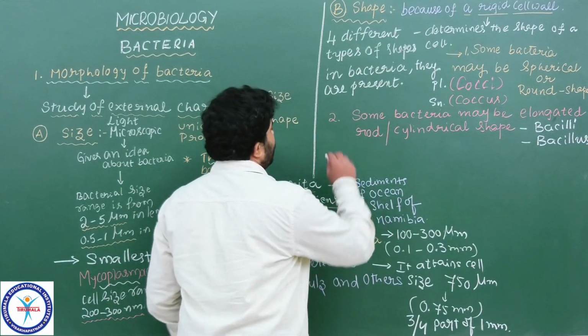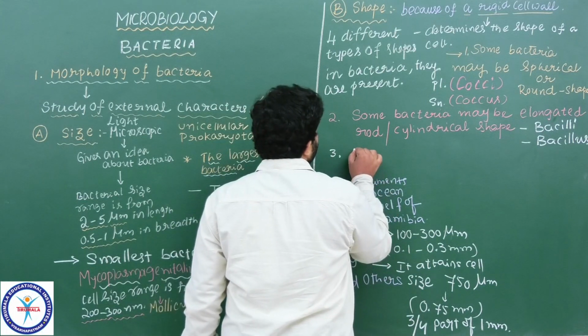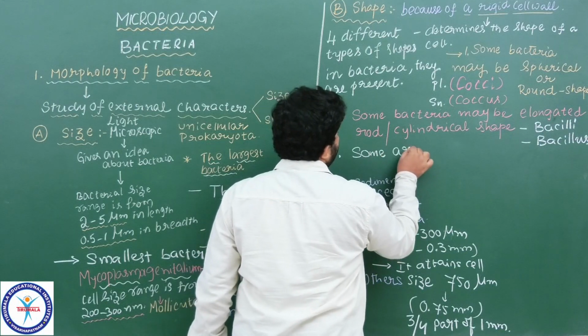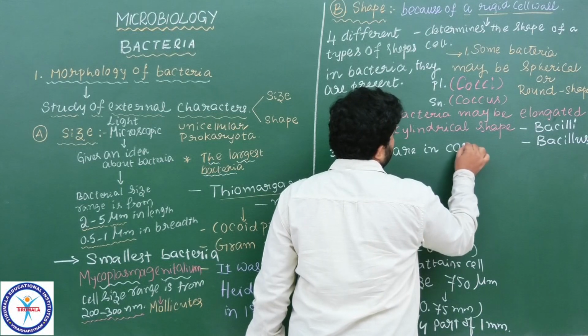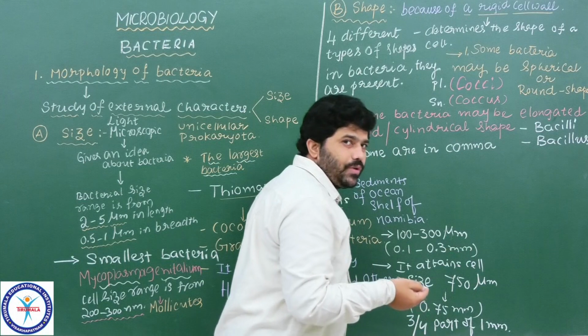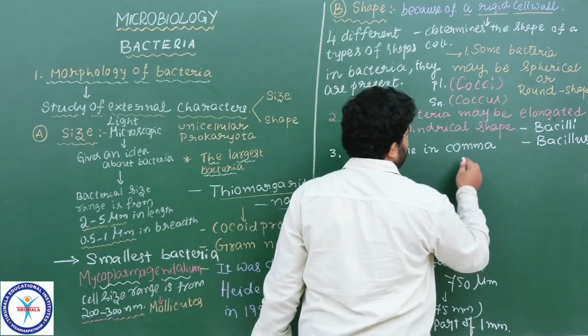The third type of shape of bacteria, that is, some are in comma shape. Like the punctuation mark we use in languages, that is a comma shaped bacteria.